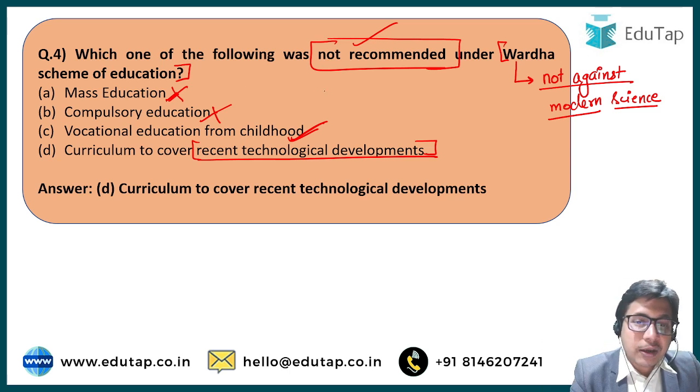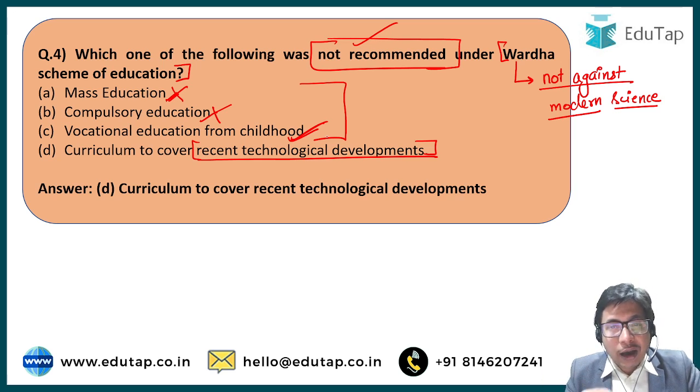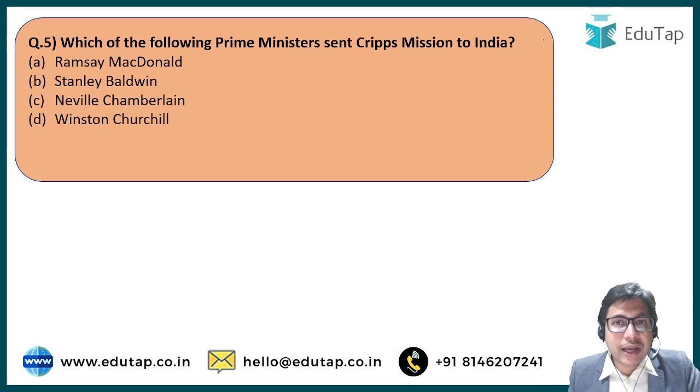But mass education, compulsory education, vocational education, education about Indian languages, education about Indian literature and culture, these all things were part of the Vardha scheme of education, right, which was given out by Gandhiji. I would recommend, if you do not know about the Vardha scheme of education, go online and read a few points about this scheme, where you will get an idea how the initial years of Indian education after independence were shaped or influenced by the Vardha scheme of education put forth by Gandhiji.